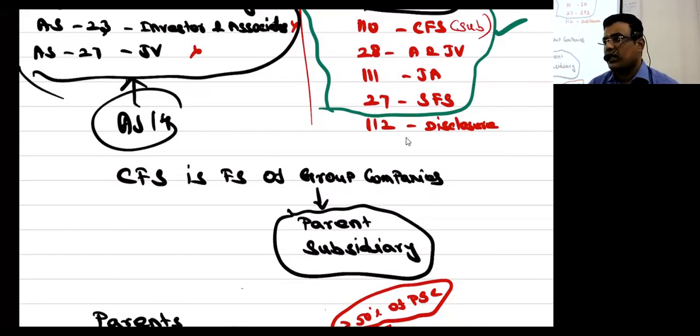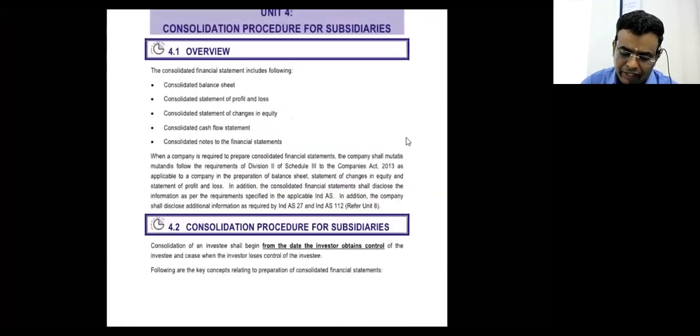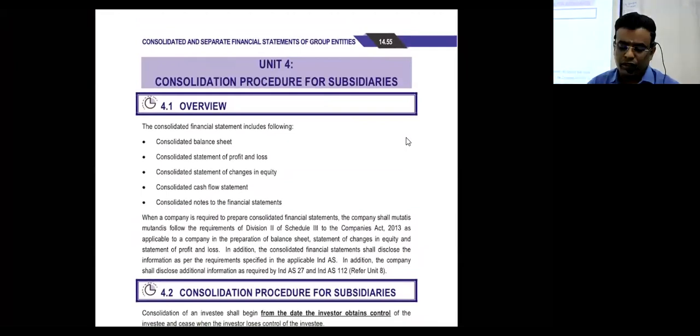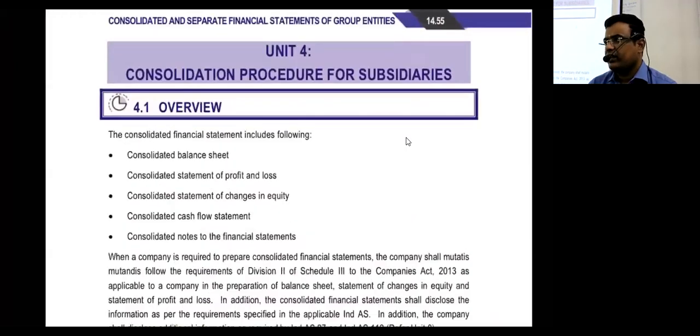My personal opinion is those areas should have been kept at the end, because students will then have some idea about what is control and what is consolidation. Then when they discuss it, they will understand. So in your institute material, if I'm not wrong, I will directly move forward with unit number 3 and unit number 4.